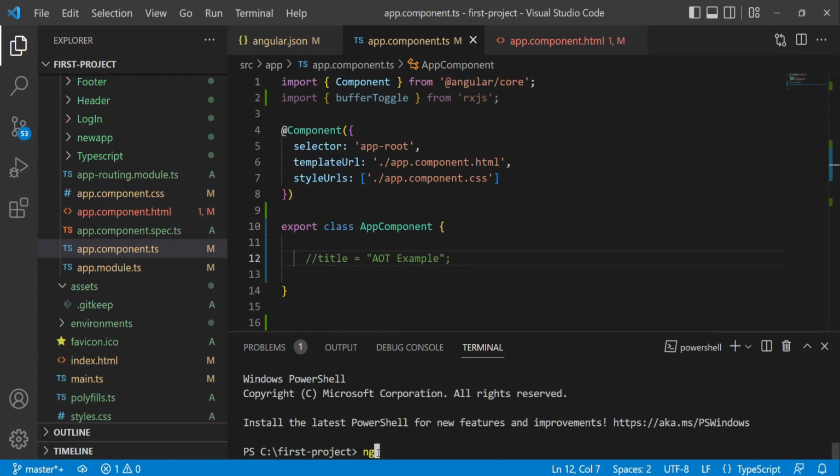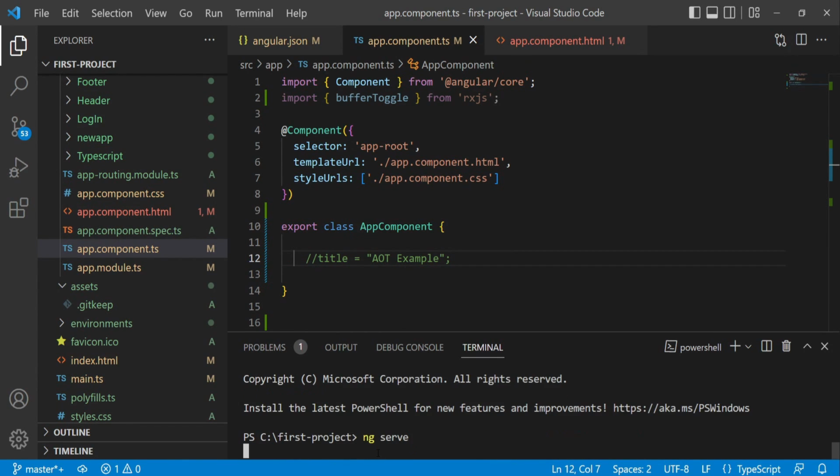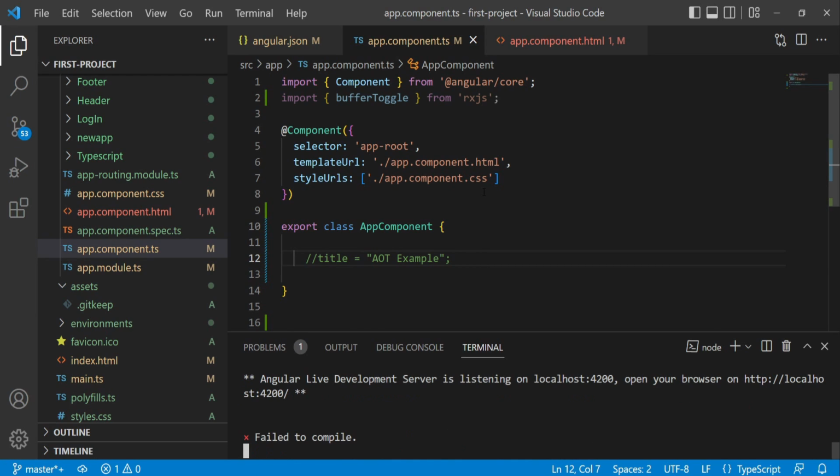and now I will build the application by writing ng serve in the terminal and press enter. See, it has thrown the error because by default this Angular application is set to AOT compilation, and while compiling by AOT, the build has identified that there is an error in the application. In a way, it is good for developer that he knows in advance that there is a build error and the project is not good for deployment.